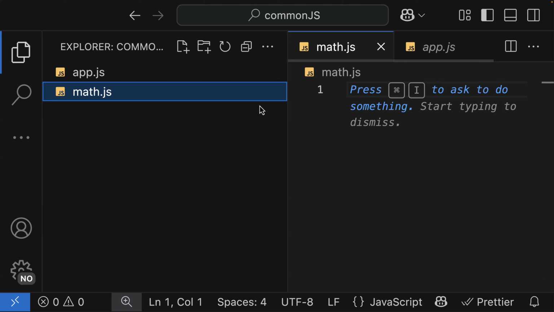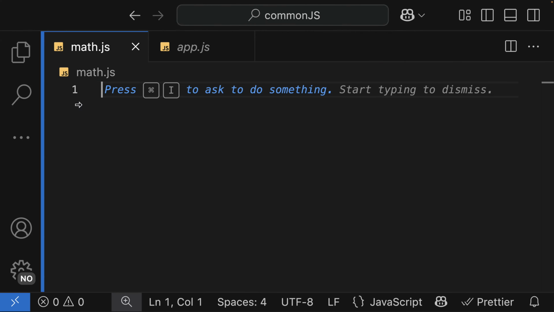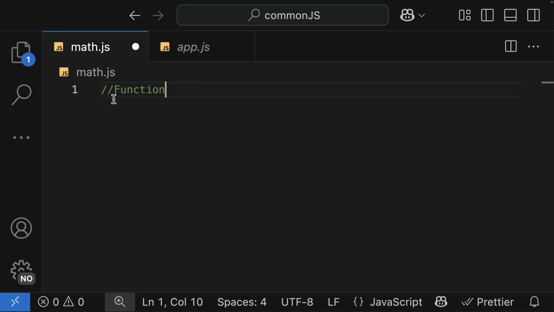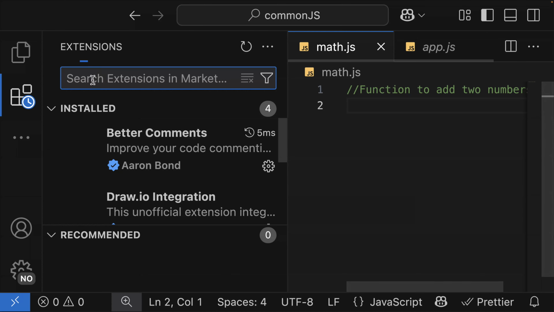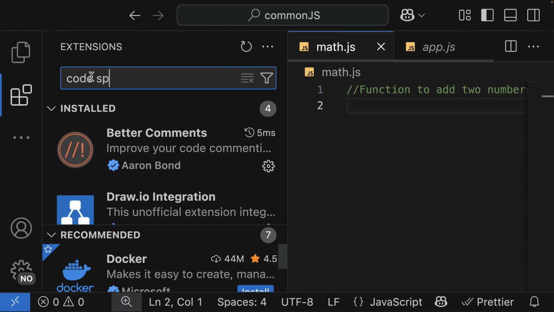So in the math.js file, I'm going to write a couple of functions. The first function is going to add two numbers. I forgot to install one important extension called Code Spell Checker.